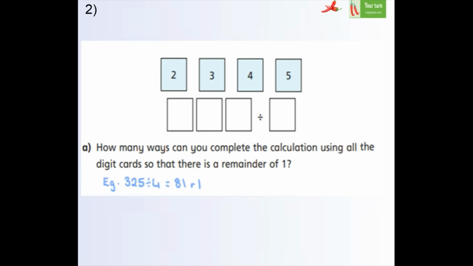And Chili 2, it's just given you an example that you could use here. There will be lots of different combinations. So for an example, you could have had 325 divided by 4 gives you 81, remainder 1. I wonder how many different combinations that you got.